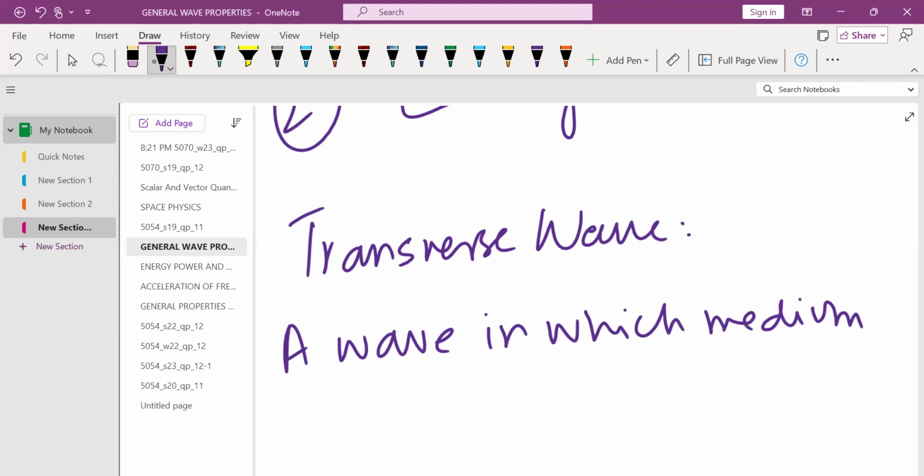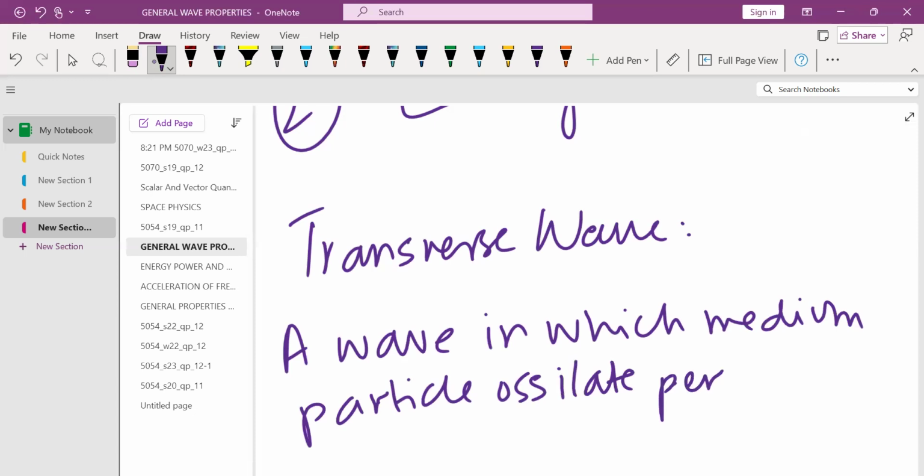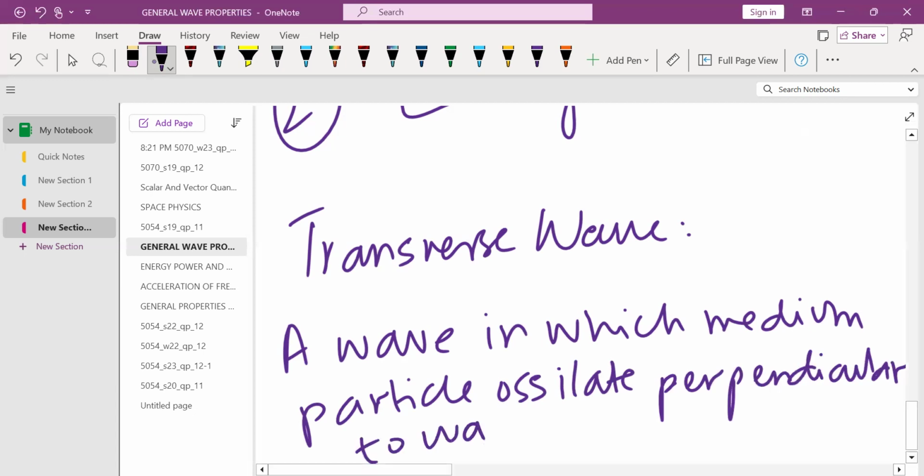Oscillate or vibrate is the same thing, but the word oscillate is much better as compared to vibrate. You can say wave motion or the flow of energy.